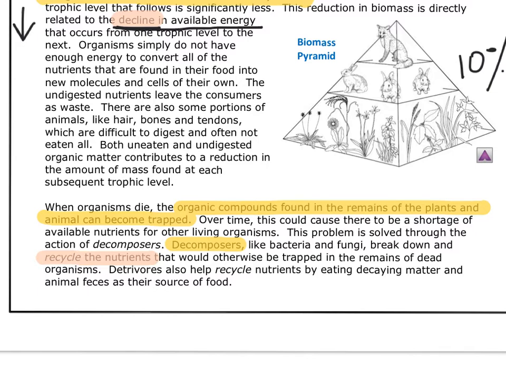Go ahead and get started filling in your notes on page 2 of this packet. Like I said, you can rip it apart. I have underlined a lot of the answers for you. There may be some questions I did not highlight. You will just have to find it in the reading. Once you are done, go ahead and get started on your practice worksheet.